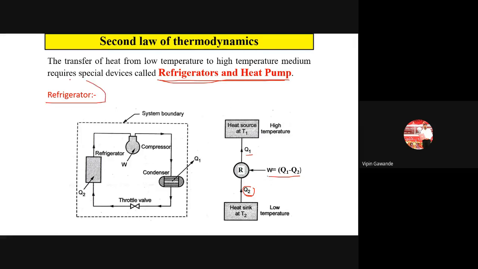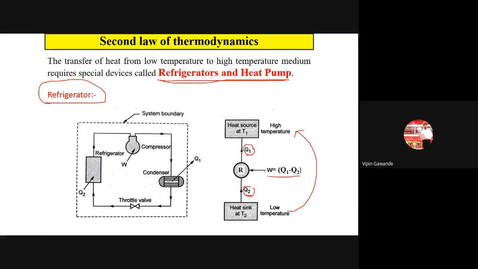We know that the main function of the refrigerator is to what? To remove the heat from the low temperature sink. Okay. And it rejects some heat, Q1 amount of heat, to the heat source. But while doing this, what is the refrigerator doing? It is supplying the heat from low temperature to high temperature. Generally, heat transfer occurs from high temperature to low temperature. But whenever you have to supply the heat from low temperature to the high temperature reservoir, then we have to supply the work to the particular system.